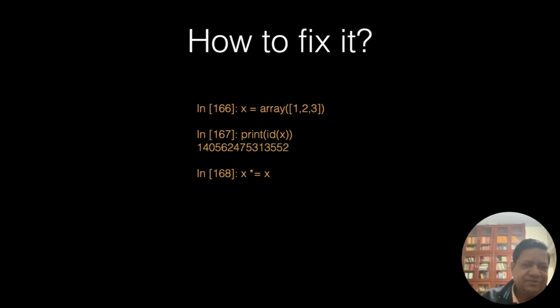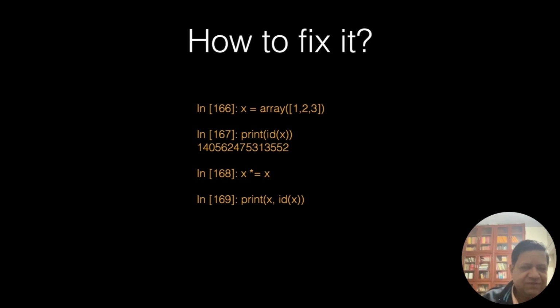How to fix it? As I said, we can use this operator, star equal to. So instead of saying x equal to x star x, you say x star equal to x. This is a convention that Python follows.